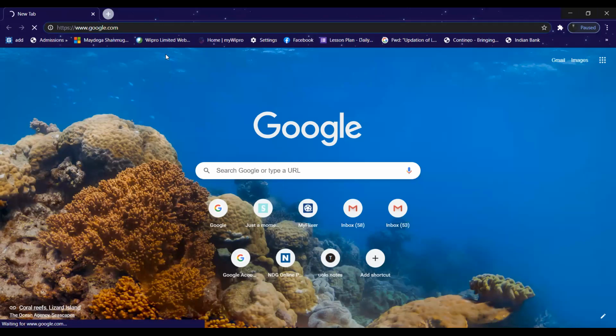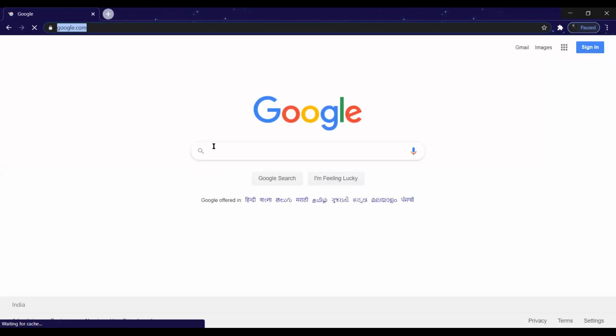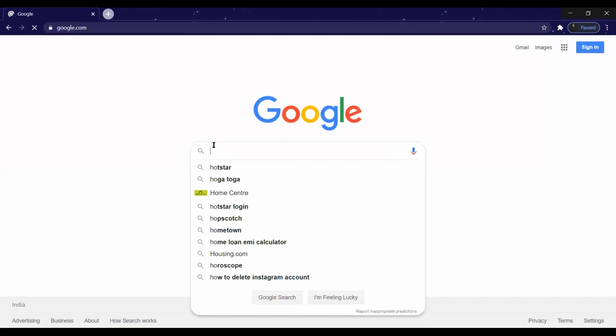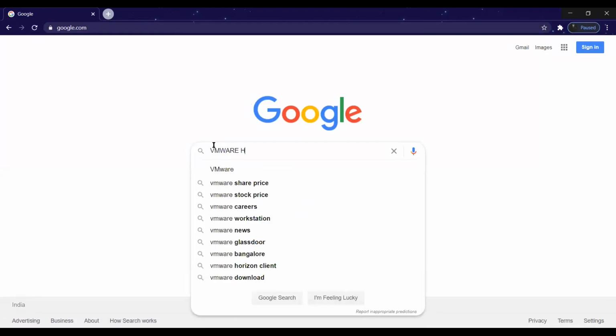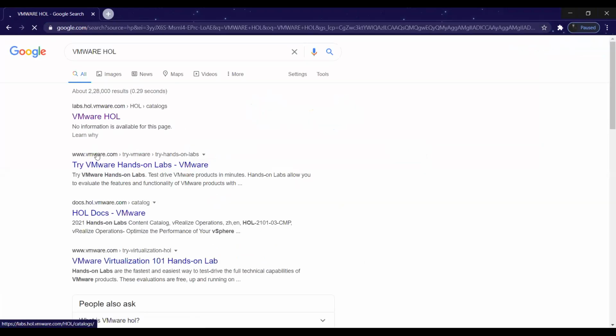Let me open the hands-on. You type here in Google, VMware hands-on lab, VMware HOL. When you type hands-on lab, the first option you have to click. The same process as yesterday, the previous lab, whatever I have told, the same process.